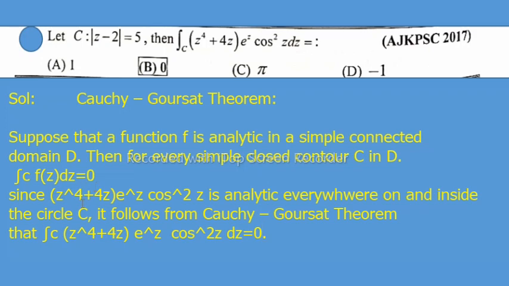Since (z^4 + 4z) e^z cos^2 z is analytic everywhere on and inside the circle C, it follows from the Cauchy-Goursat theorem that the closed integral of (z^4 + 4z) e^z cos^2 z dz is equal to 0. So option B is correct.